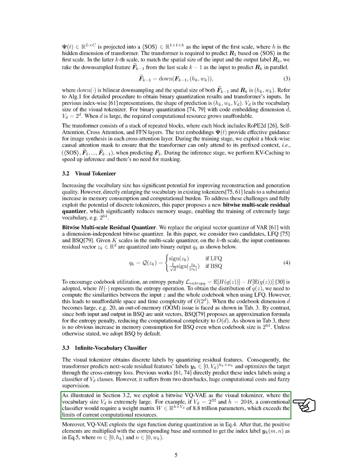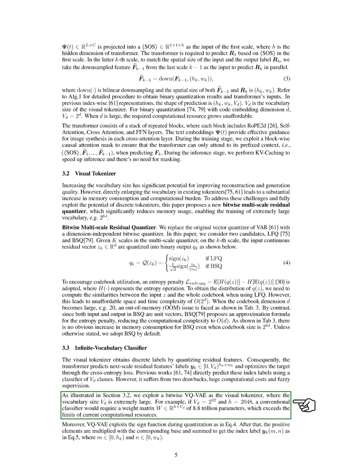We utilize a bitwise VQVAE as our visual tokenizer, allowing for a very large vocabulary size. For instance, with a vocabulary size of 2 raised to the power of 32 and a height of 2048, a traditional classifier would require an enormous weight matrix with trillions of parameters, far beyond current computational capabilities.